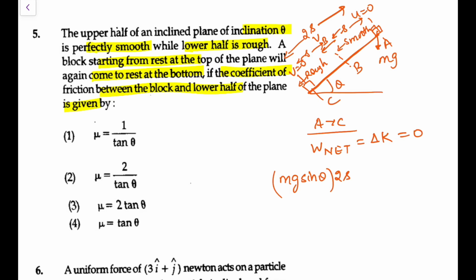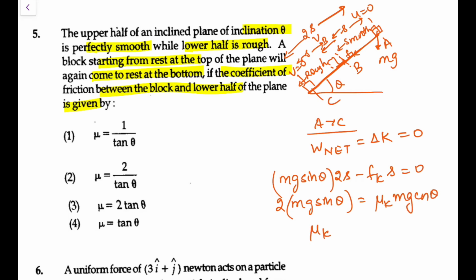The friction only acts from B to C, and friction during B to C will be acting upwards like this, Fk. So that would be minus Fk into S, that should be 0. So 2mg sin theta, S and S will cancel, equals Fk. Fk is mu k, and here you directly know it is mg cos theta. So the value of mu k has to be equal to twice of tan theta. So option 3 is the answer here.